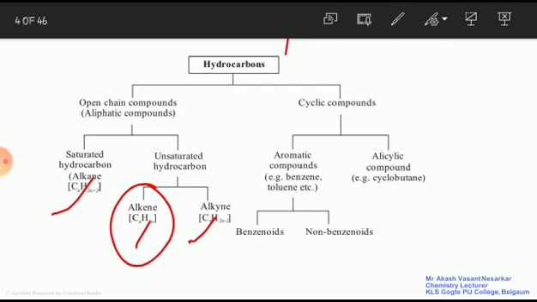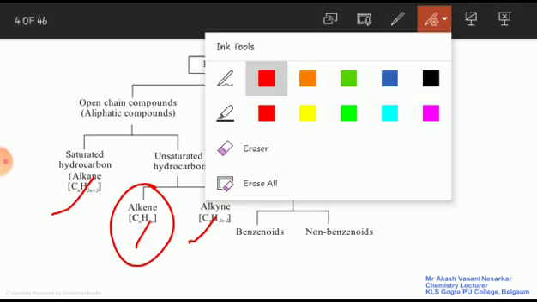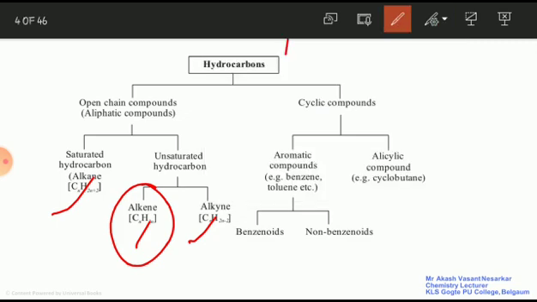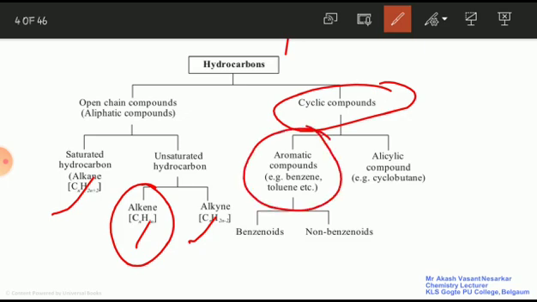Now next one is what? The second type of hydrocarbon is cyclic compounds. The cyclic compound means the formation of cycle or ring takes place. So cyclic compounds are classified into two types. First one is aromatic, which means it should have, yes, it is already over guys, benzene ring. It should have benzene ring, right?